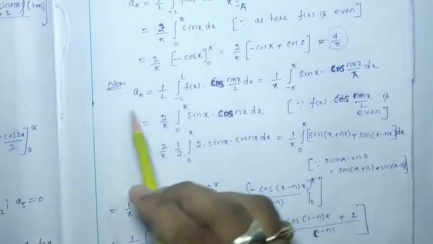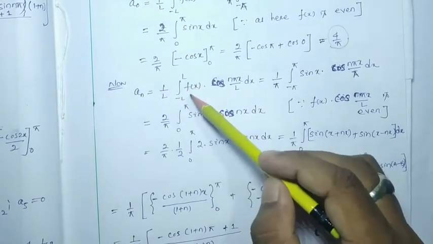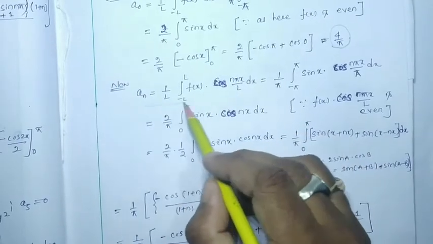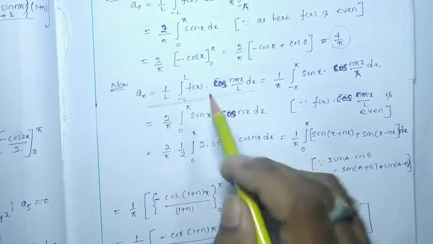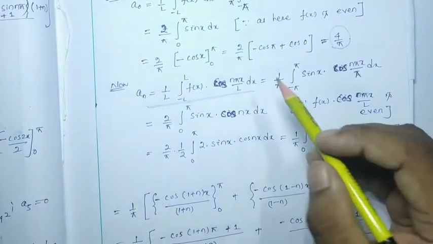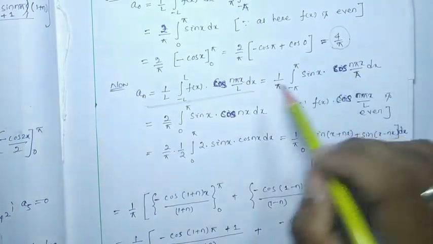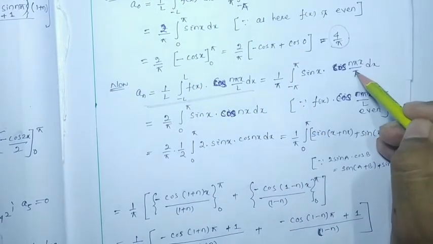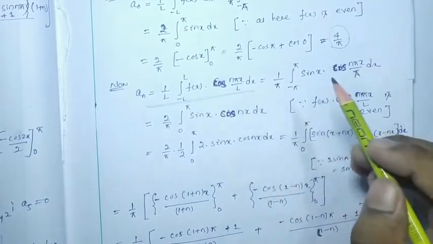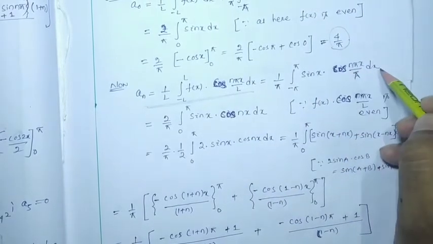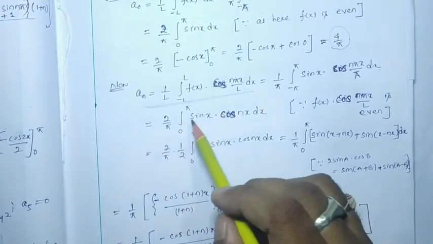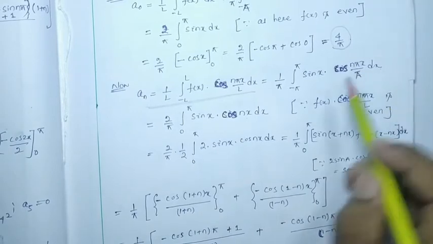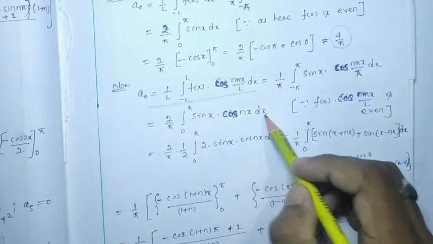Now we have to find out an, which will be 1/l integral from -l to l of f(x) cos(n pi x/l) dx. This is the general theoretical thing, you can follow the last video. This will be 1/pi integral from -pi to pi, where f(x) is sin x, times cos(n pi x/pi), since l is pi, dx. So here 2/pi integral from 0 to pi of sin x cos nx dx, because pi got cancelled.